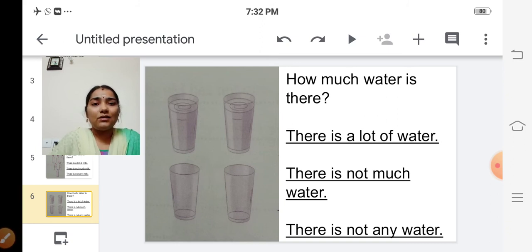If you see a glass full of water, how to answer? There is a lot of water. If you see some amount of water, then how to answer? There is not much water. If you see an empty glass, then what will you answer? There is not any water. Can you understand, children? It is very easy, no?